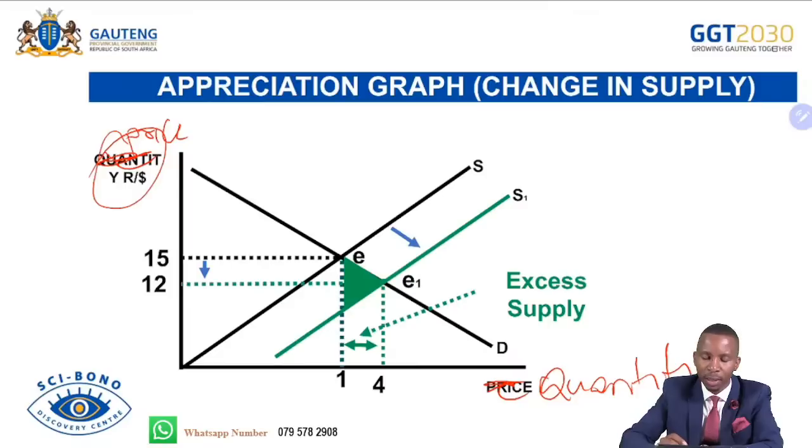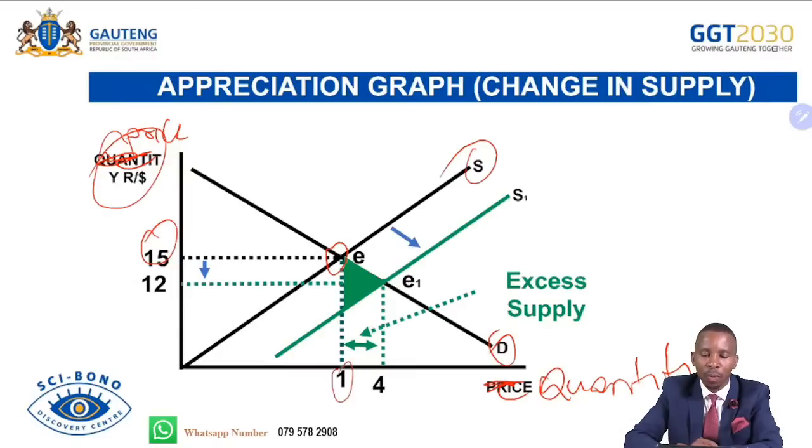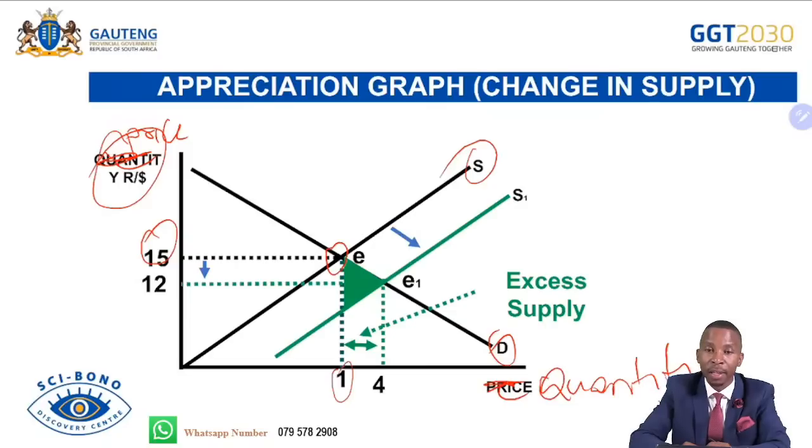In this case, we have original supply, original demand, and then the equilibrium where they meet. Our rand was about 15 rand equals $1 back then. Because of the increase in supply of our rands in the foreign exchange market, the supply increased from S to S1. As it increased from S to S1, the demand remains constant, it doesn't change at D. So what happens?